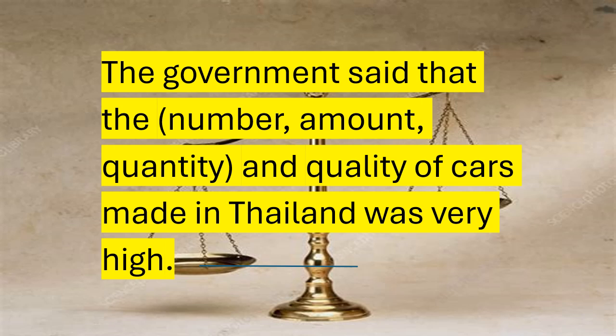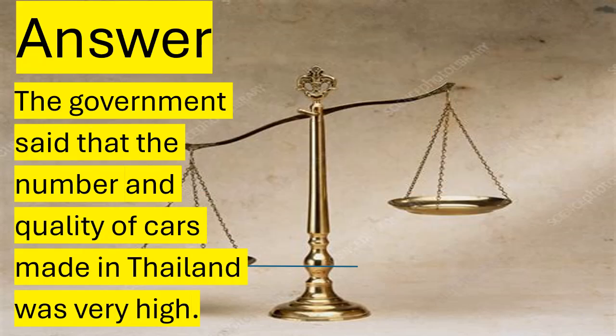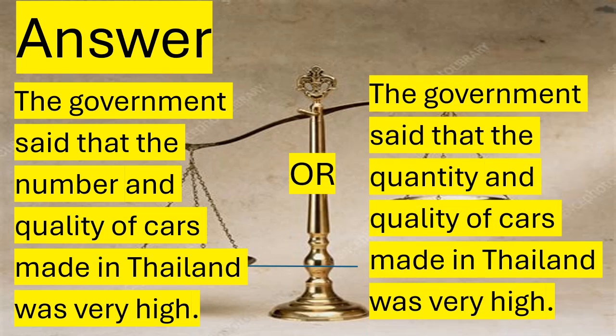The government said that the number, amount, quantity, and quality of cars made in Thailand was very high. And the answer, the government said that the number and quality of cars made in Thailand was very high. Or, the government said that the quantity and quality of cars made in Thailand was very high.